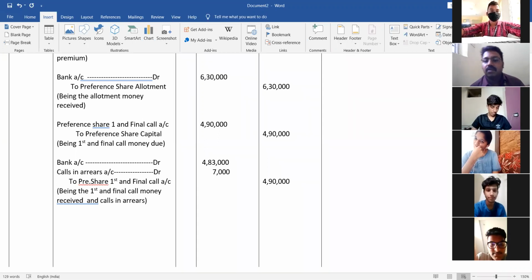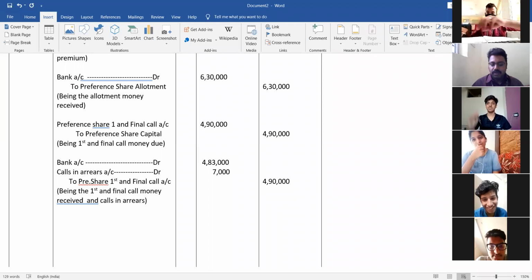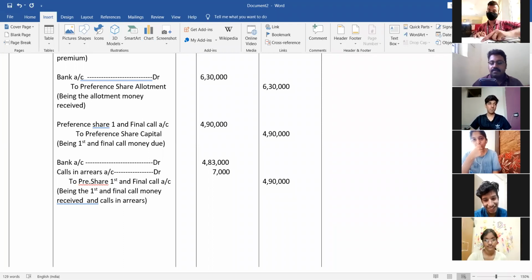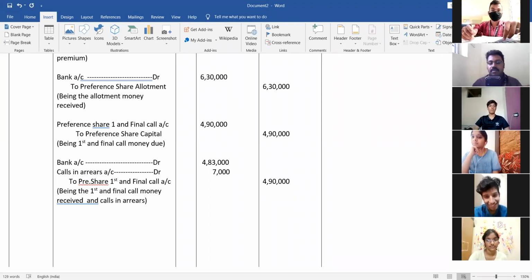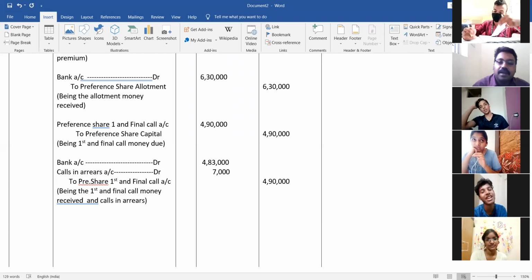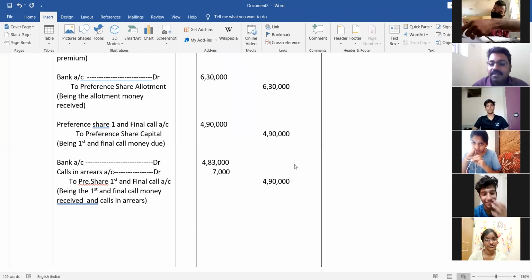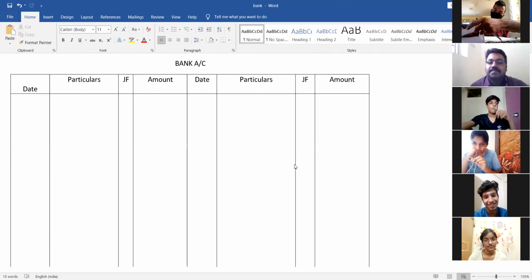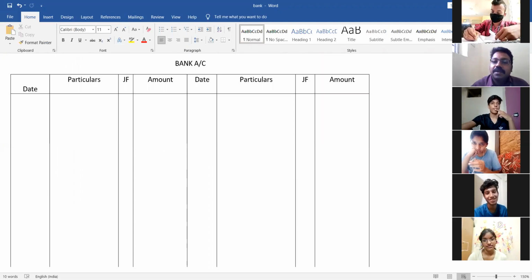Hemant, on your cam. Two accounts you have open. Gayatri, please on your cam. He is in hospital, I think so. Sir, she left the class. Gayatri is admitted to the hospital.